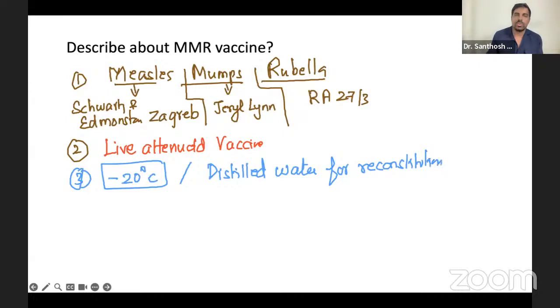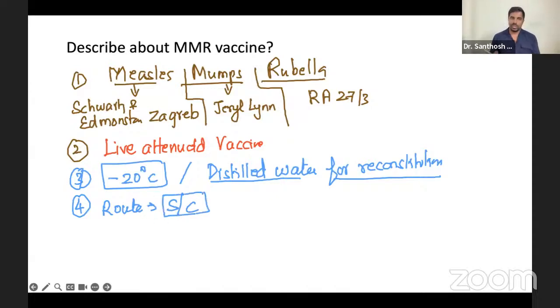Okay, you use the distilled water for the reconstitution. Okay, then next one. So next, what is the route? The route of administration should be subcutaneous, not intramuscular, subcutaneous. Okay, what is the time when we have to give?